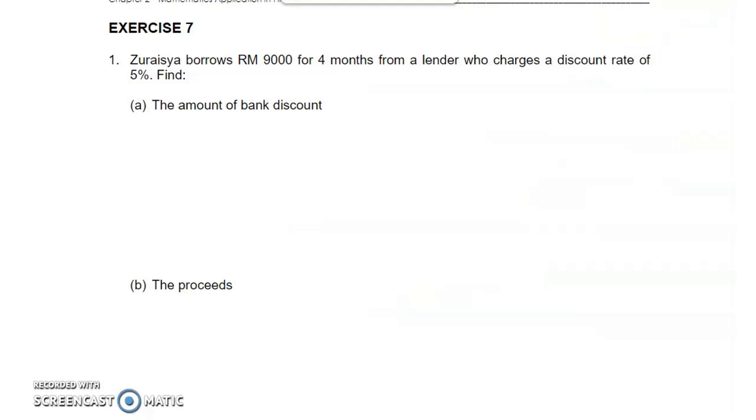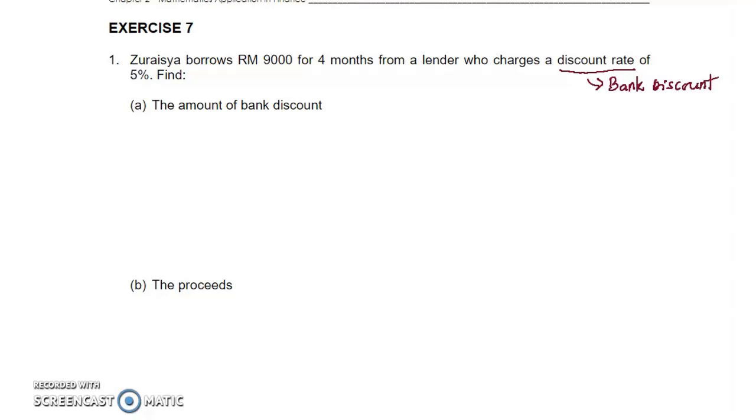Okay, now let's look at this example. Zuraisha borrows 9,000 for 4 months from a lender who charges a discount rate of 5%. Now, how do we differentiate whether to use simple interest or bank discount? Here it is stated that discount rate, meaning we apply bank discount. So don't use simple interest.